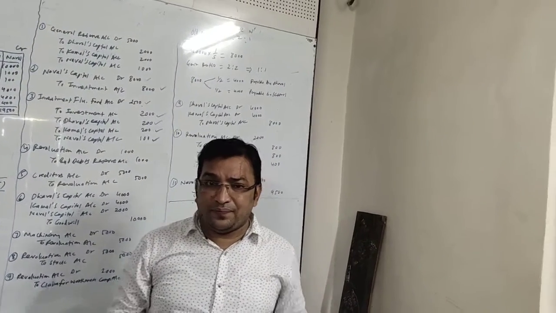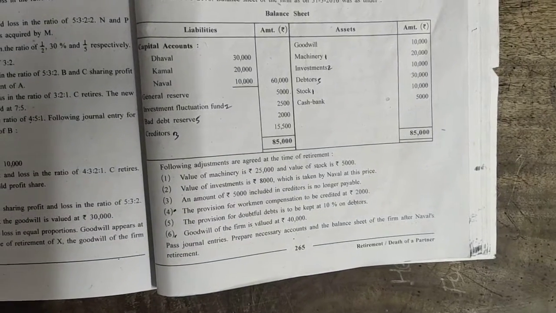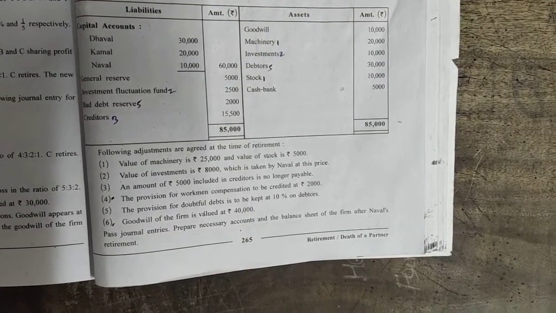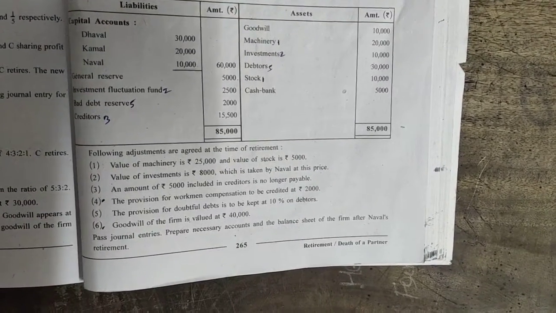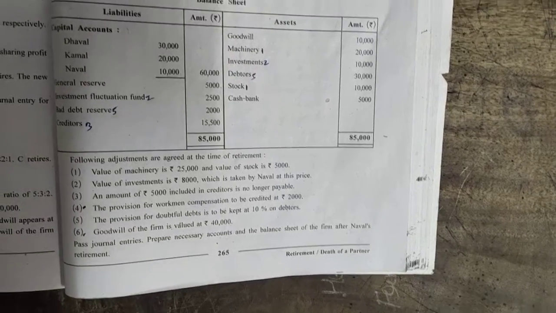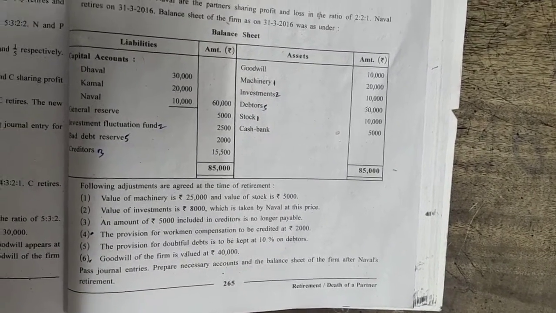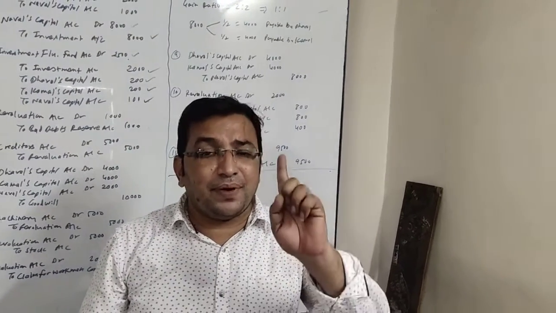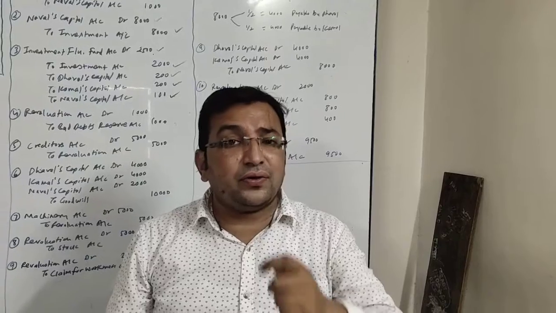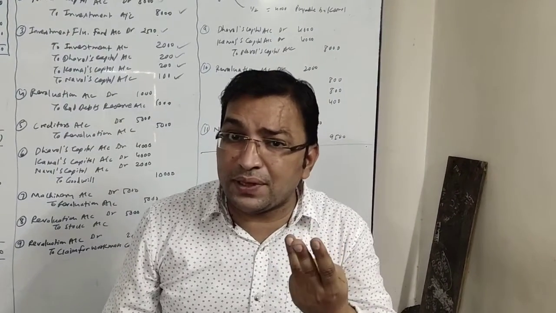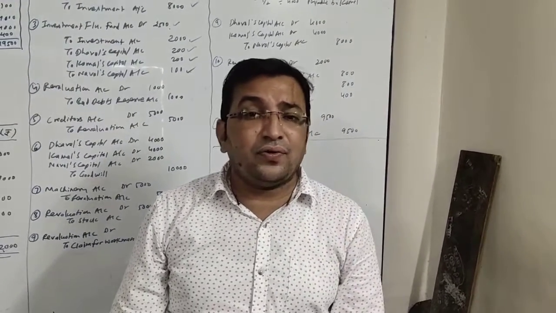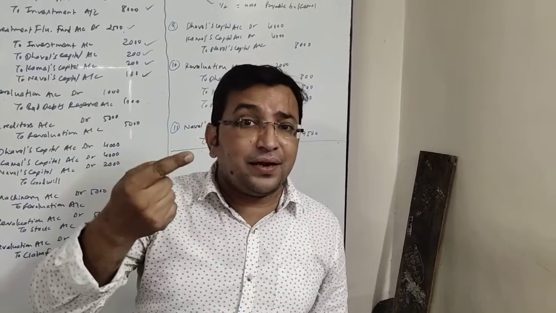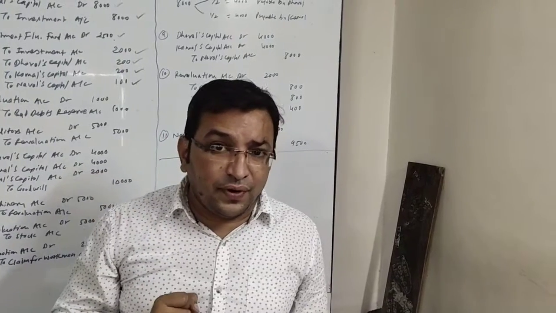Let's see the next item. Bad debts reserve. It is given 2,000 and marked with the adjustment number 5. Adjustment number 5 says the provision for doubtful debt is to be kept at 10% on debtors. Debtors are given 30,000. 10% BDR is applicable on that, provision we have to create. So 10% of 30,000 will be 3,000. Already BDR given to us is rupees 2,000. So what will happen? We will have to make an extra provision of rupees 1,000 for BDR.